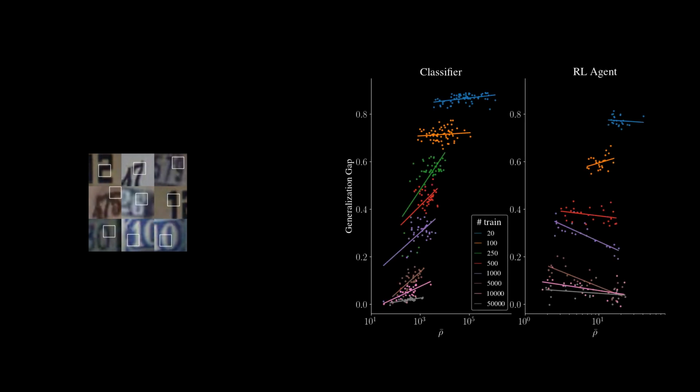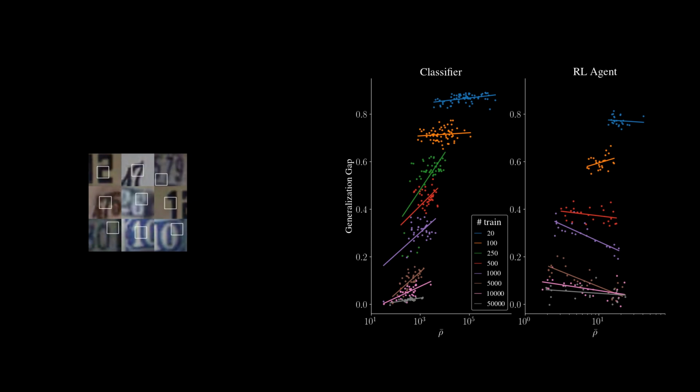Now in this paper, the first question about interference we ask is: is there anything in particular about TD that makes it so different than supervised learning? Is generalization affected? To measure this, we compared classifiers trained normally with agents that are trained to classify images by progressively scanning over the image and predicting a class. We ran hundreds of experiments, each with a varying number of training examples and a varying capacity. And then, for each training set size, we look at the correlation between the interference rho and the generalization gap. This is kind of a way to measure what happens in the overparameterization regime.